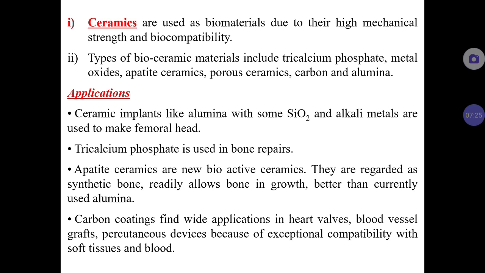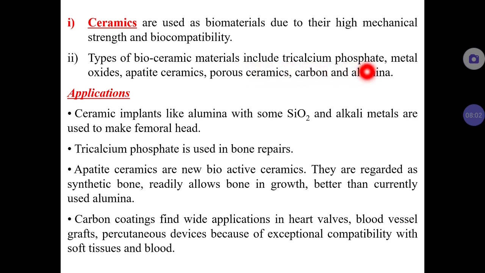And the second material is ceramic material. Ceramic materials can be used within the human body mainly due to their high mechanical strength and biocompatibility. But we cannot use any kind of ceramic material. For example, cement cannot be used, and we know that porcelain and many ceramic materials are available. Only certain ceramic materials, which we call bioceramic materials, can be used with the living human body.